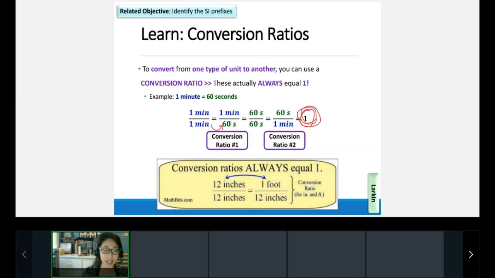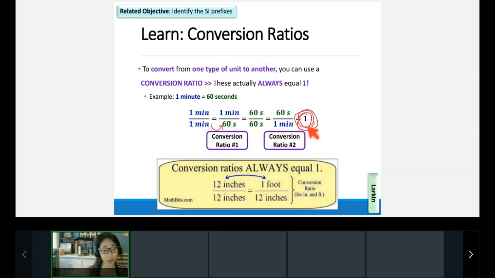This is something we're going to review a few times, so don't freak out if that's blowing your mind right now. Give me a smiley or an emoji if it's beginning to make sense. Because they're technically the same amount of time, when you divide them, they still equal 1. These are what we call conversion ratios, and we can also flip them. We can say 60 seconds over 1 minute. It's the same time over the same time. That still equals 1.